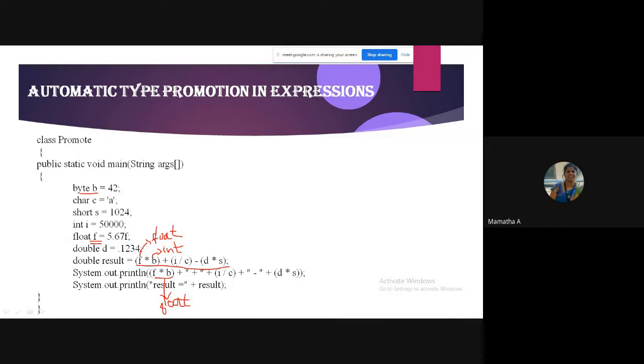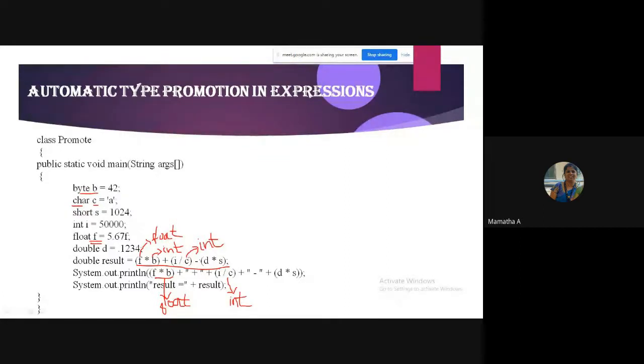Next, i star c. What is i? Int. What is c? Data type of c? Character. Now, what is the promotion? It happens here. C, which is char, will now become int. So int by int, no problem. The result will be int only.